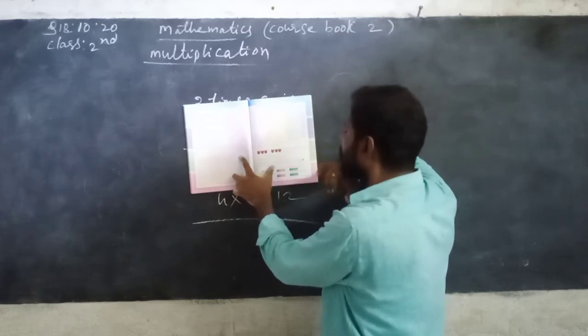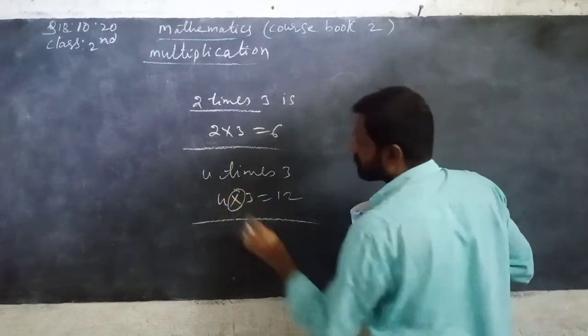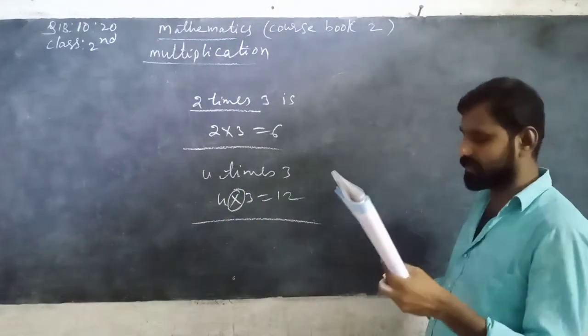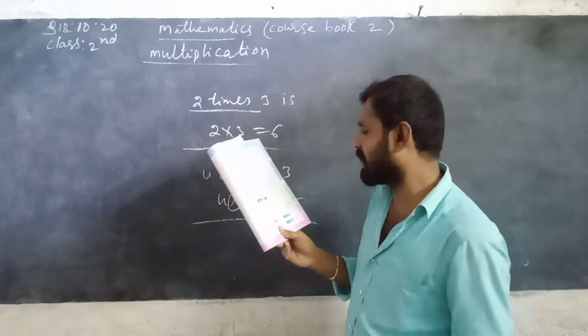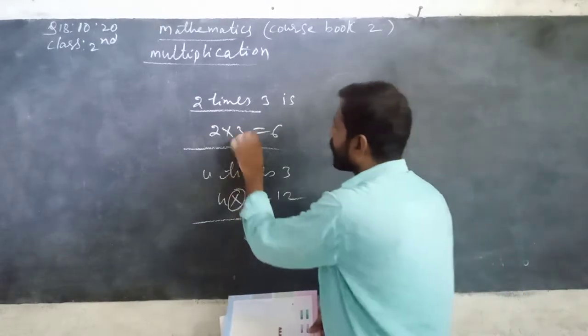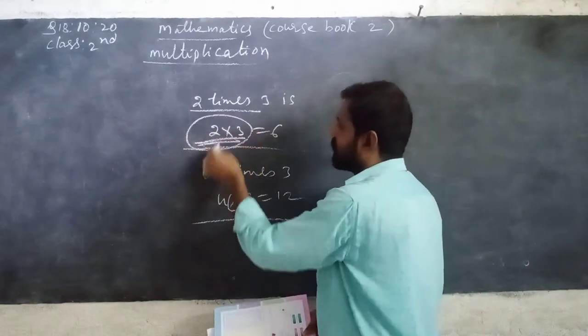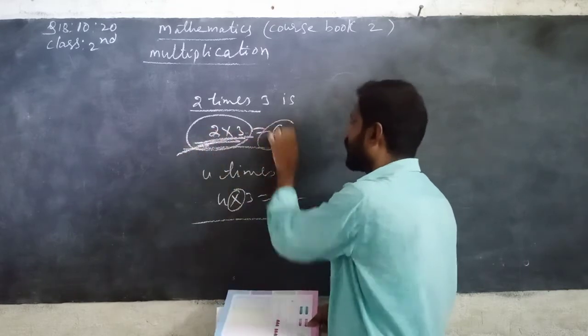Here the symbol into denotes multiplication. In multiplication, the numbers that are multiplied are called factors. The numbers that are multiplied, means 2 into 3, these are all called factors.